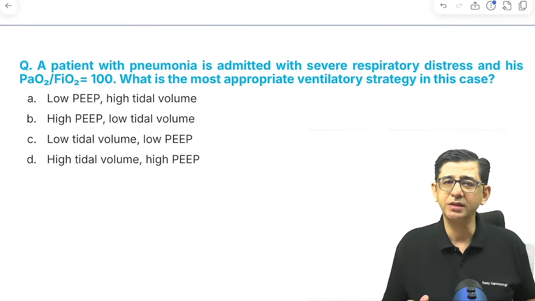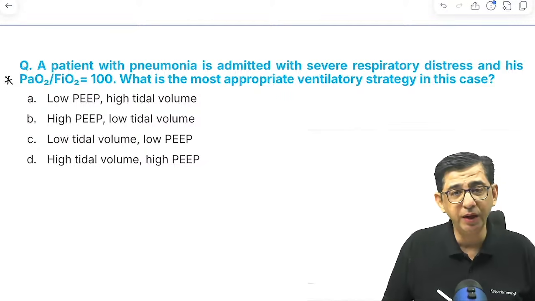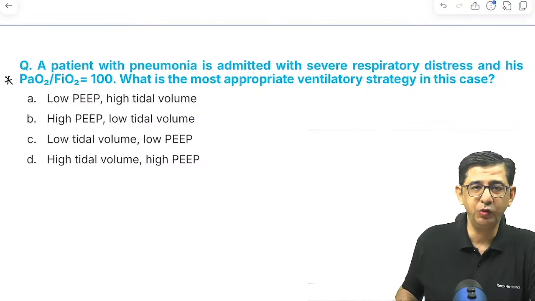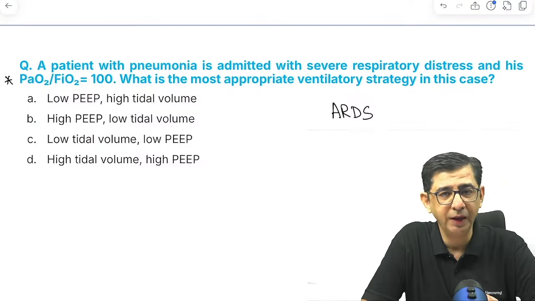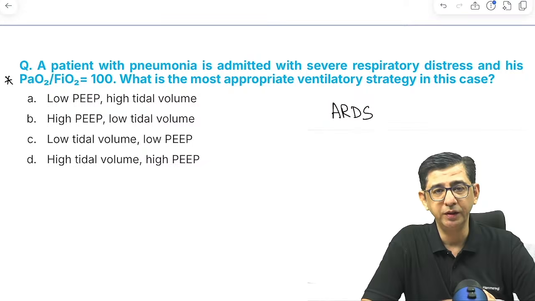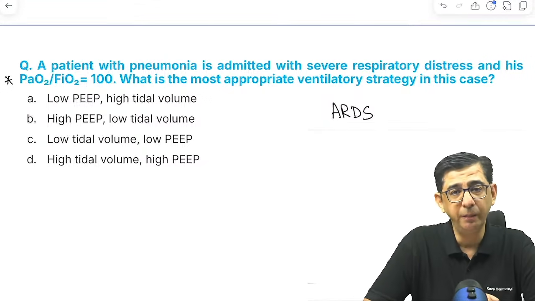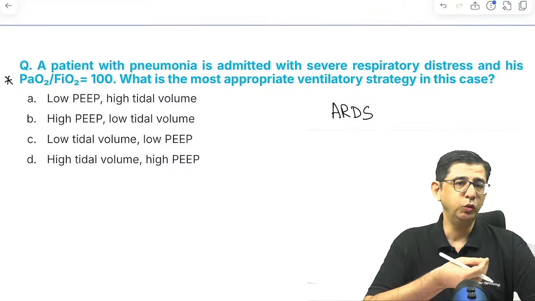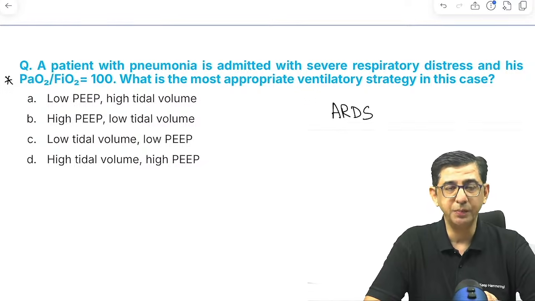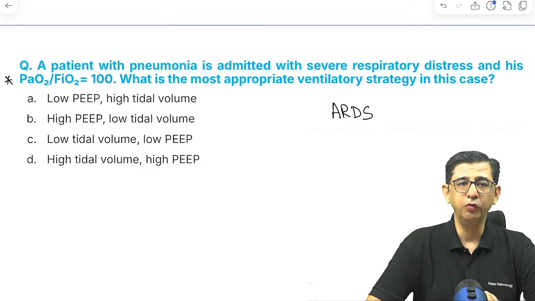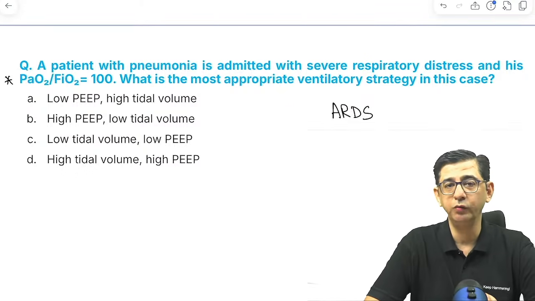Okay, so next is the patient with severe respiratory distress, and the PaO2/FiO2 ratio is 100 only. A PaO2/FiO2 ratio less than 300 is ARDS. So the question is with respect to acute respiratory distress syndrome. ARDS is a condition where we ventilate the patient. We deliberately keep the tidal volume on the lower side because we want to minimize barotrauma. Otherwise, if I do routine ventilation at 12 ml per kg, the risk of damage to the alveoli is substantially very high. So I need to go for low tidal volume, but at the same time, I would like to deliver more PEEP because I want more recruitment.